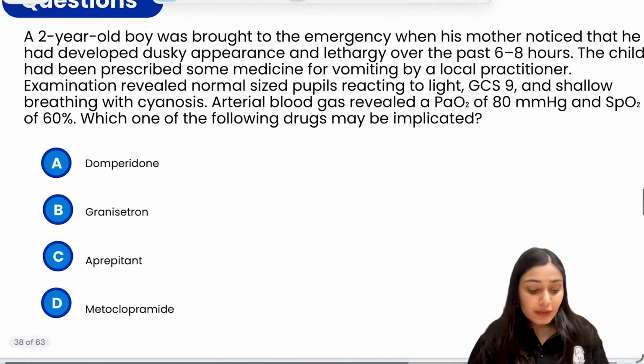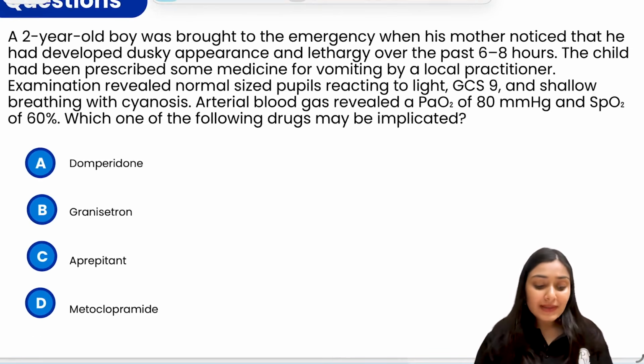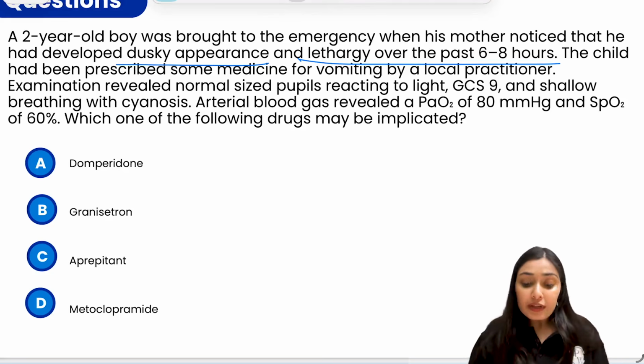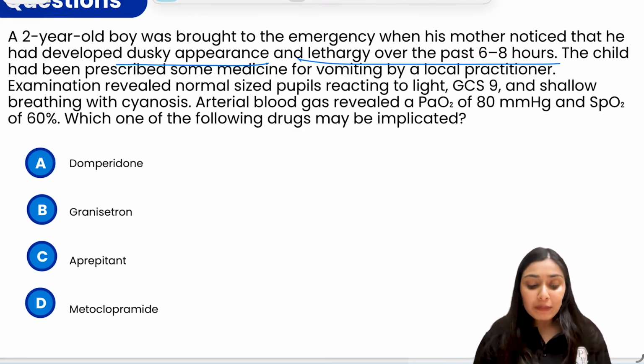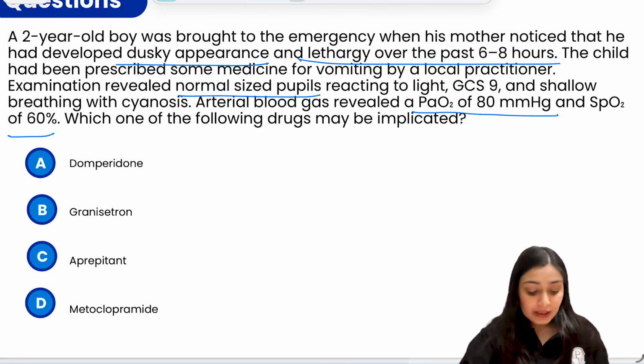Moving to the next question, we have a 2-year-old boy who was brought to the emergency with his mother, who noticed that he has developed dusky appearance and lethargy over the past 6 to 8 hours. The child had been prescribed some medication for vomiting by a local practitioner. Examination revealed normal sized pupils reacting to light, GCS is 9, there is shallow breathing with cyanosis. ABG revealed that PaO2 is 80 and SpO2 is 60. Which of the following drugs may be implicated? The options are domperidone, granisetron, aprepitant, and metoclopramide.